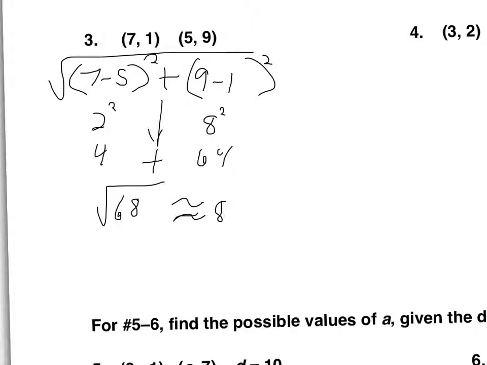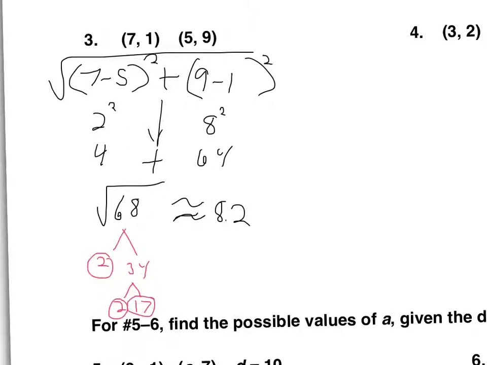It's approximately 8.2 if we round to one decimal place. But I bet 68 can split up. What can you divide 68 by? Well, 2 and 34. And 34 can divide into 2 and 17. And 17 can't divide anymore.